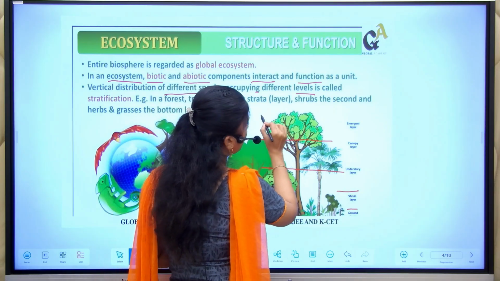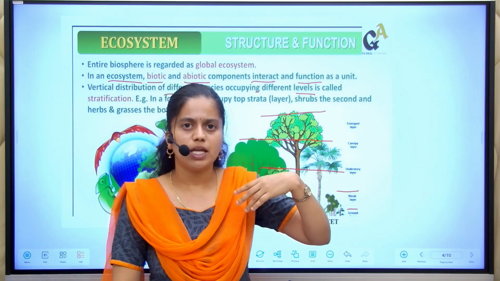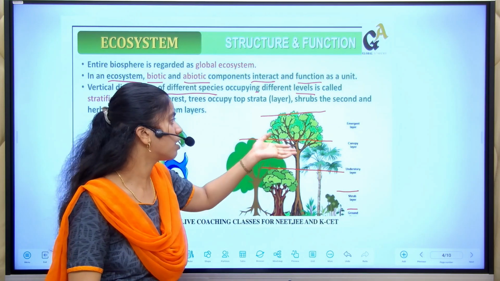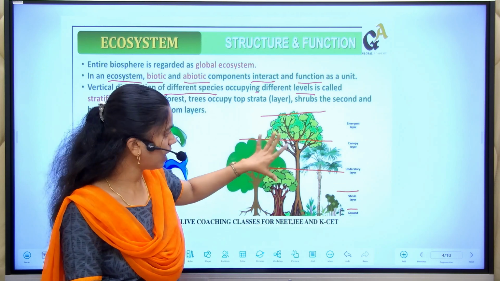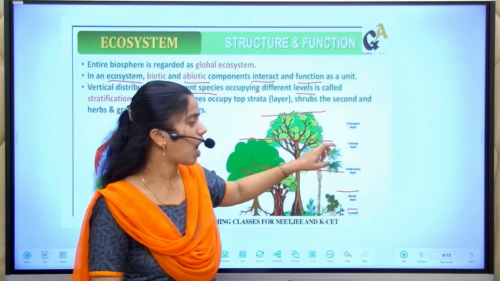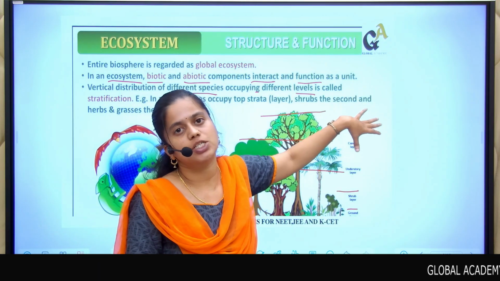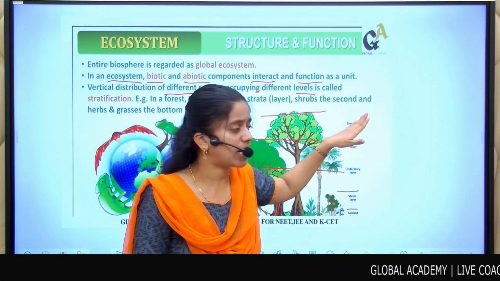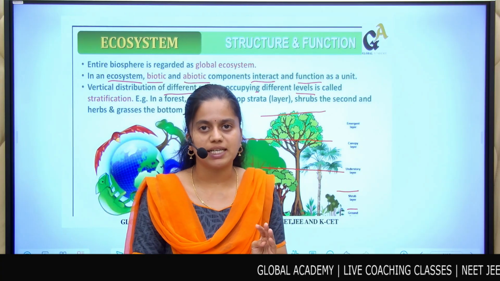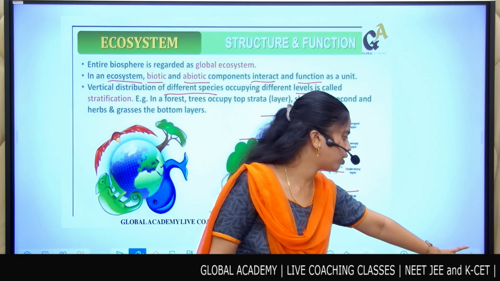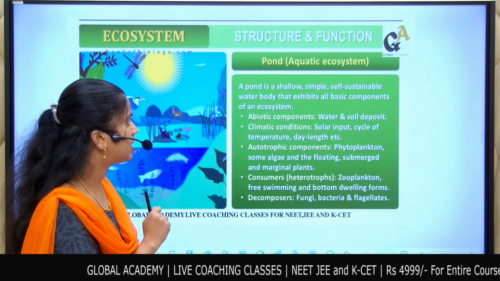And in the forest, you can observe there will be some trees that are very long or very tall in height. Those are called the emergent layer. So in one forest, the plants or trees occupy different kinds of layers, and these layers in any particular ecosystem are called stratification. So what is the example for stratification? It is the forest. You can give the forest as the example.